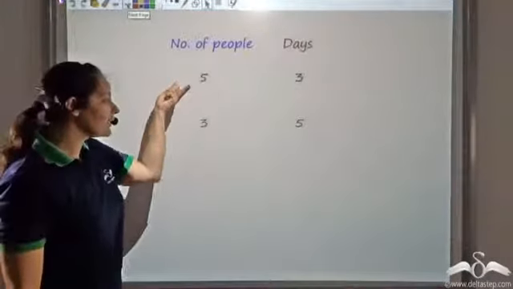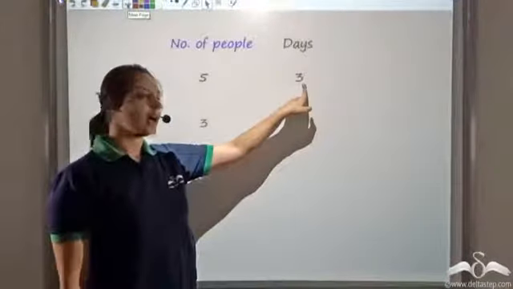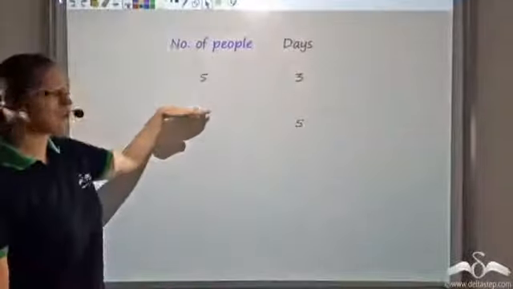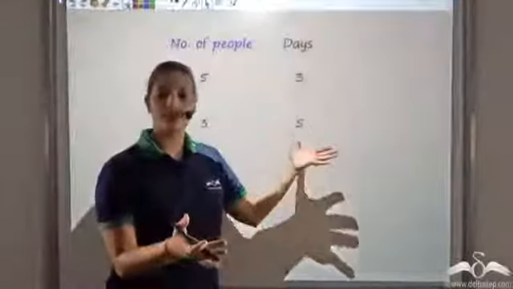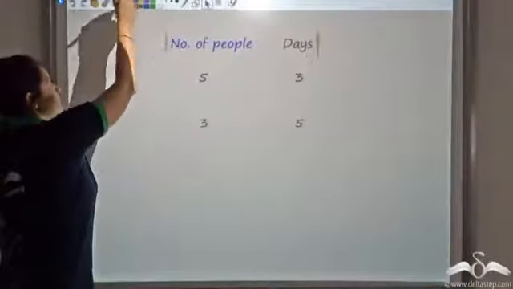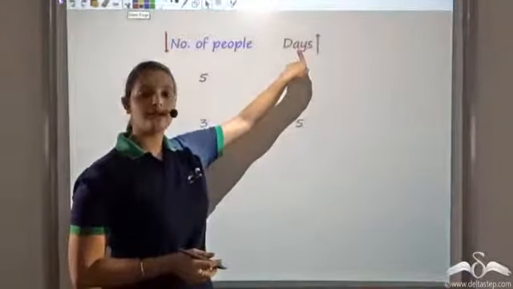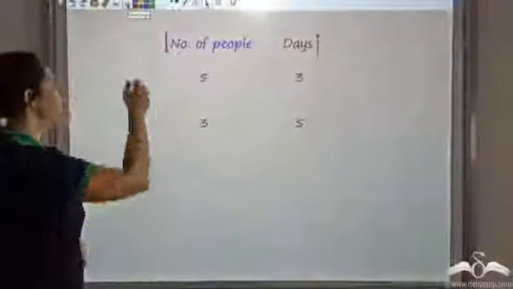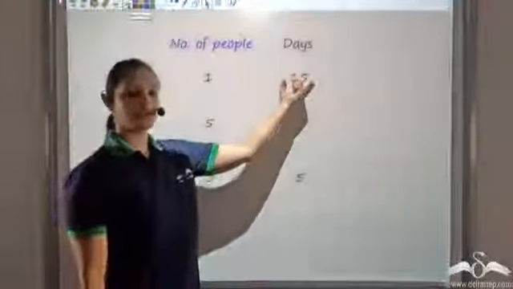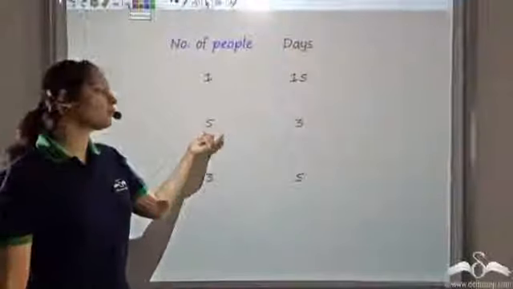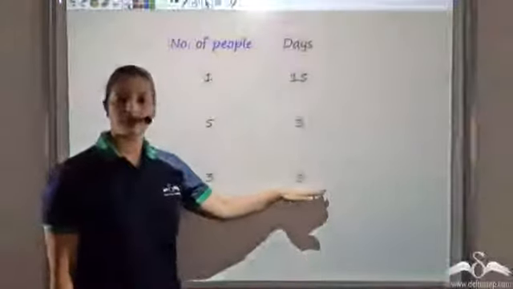That is, if the number of people decreases, then the number of days that the food lasts would increase. So the more the people, the fewer the days. The fewer the people, the more days the food would last. That is, if the number of people is decreasing, the days that the food lasts are increasing. So this is what we had seen: for 1 person, the food was sufficient for 15 days. For 5 people, that same food was sufficient for just 3 days. But when there are 3 people, that same food is sufficient for 5 days.